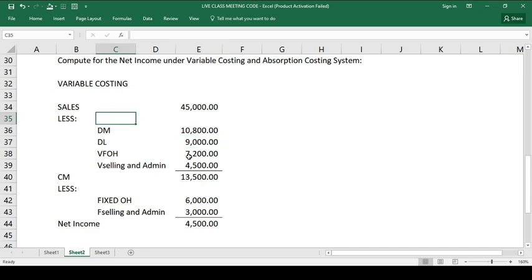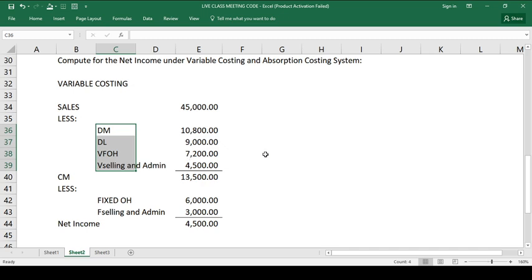Una, kunin lang yung sales based on its selling price, multiply the number of units sold, and then, yung mga variable costs like this, direct materials, direct labor, variable factory overhead, and the variable selling and administrative costs are multiplied to the number of units sold based on the per unit na cost nila. And then, you deduct the total variable cost to the sales